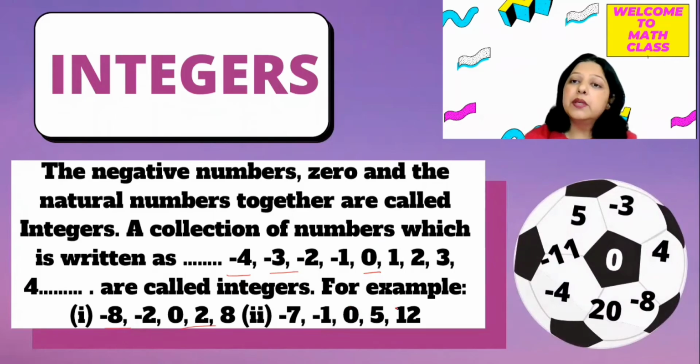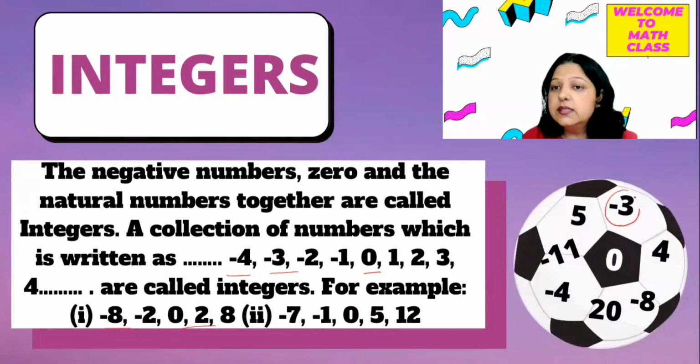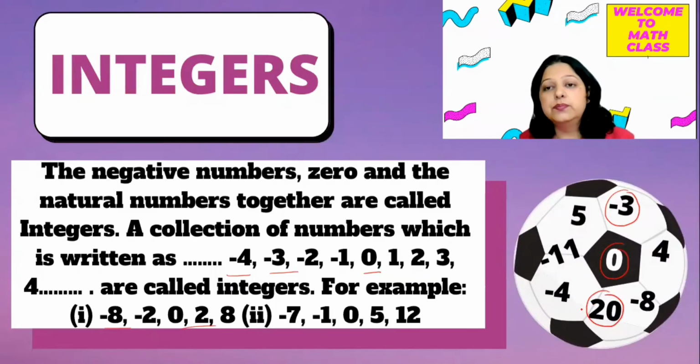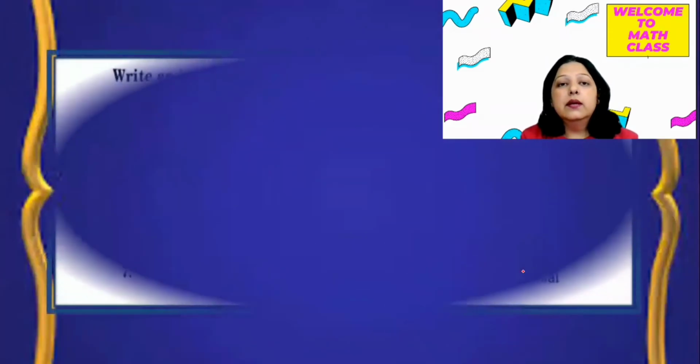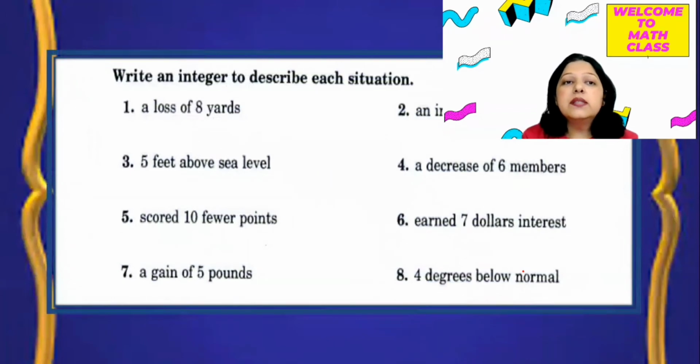Integers are of three types: negative integers, positive integers, and zero also. So you can see different examples of integers here. Now you can see one simple activity where we have to describe each situation. Integers you can apply in your daily life situations also.